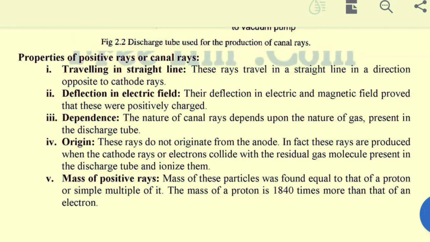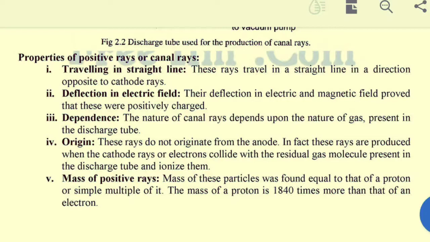They do not originate from the anode. This is the most important concept: these rays do not originate from the anode, but in fact they are formed from the ionization of gas molecules. For example, I explained in the previous diagram and in Sir William Crookes' discovery of cathode rays that the electrons are ionized from the gas molecules. Outer electrons are ionized from the gaseous atoms, and they will move from the cathode towards the anode.